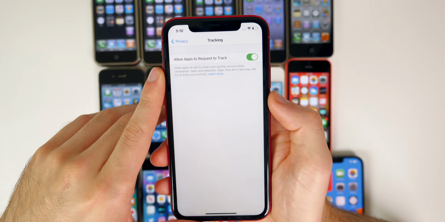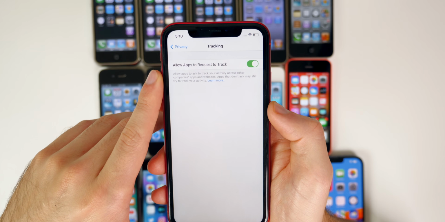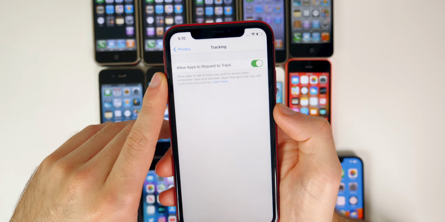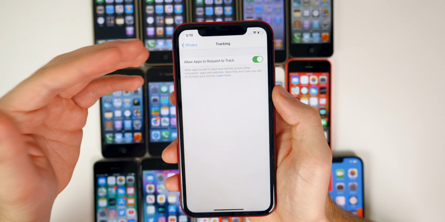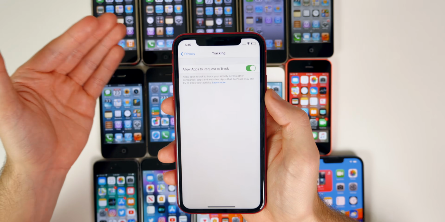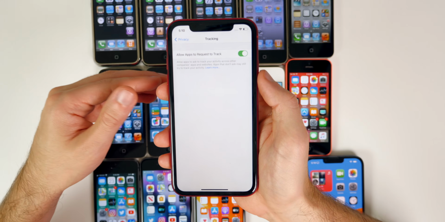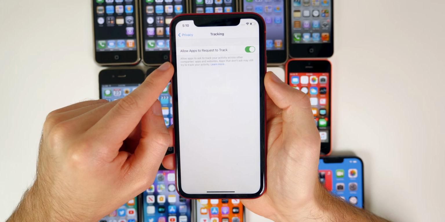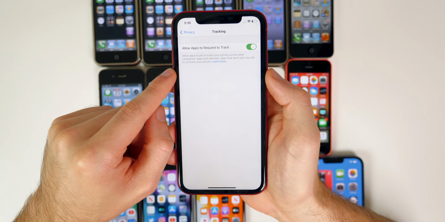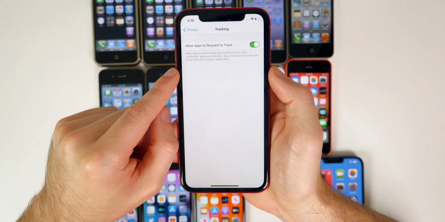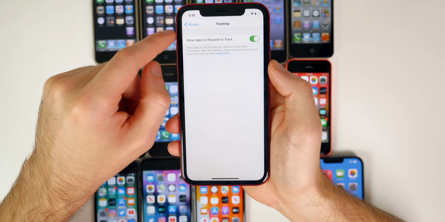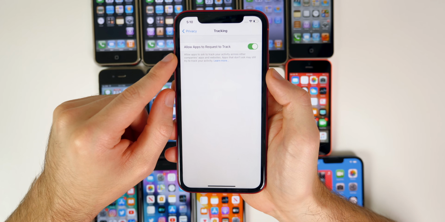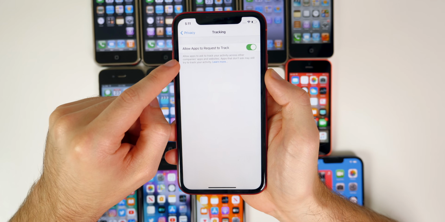Of course, this made Facebook go crazy. They lost a lot of revenue because of this, but you can see here it says allow apps to track your activity across other companies' apps and websites. So this would prevent other applications from seeing what you do on your phone when you go to other applications or other websites. So this is a huge stance from Apple in terms of privacy, and it did make a big rumble in the space of other applications that relied on this information to make money, like Facebook. So this is a massive, massive privacy feature.